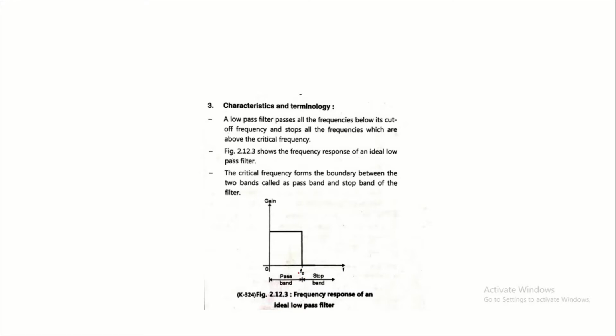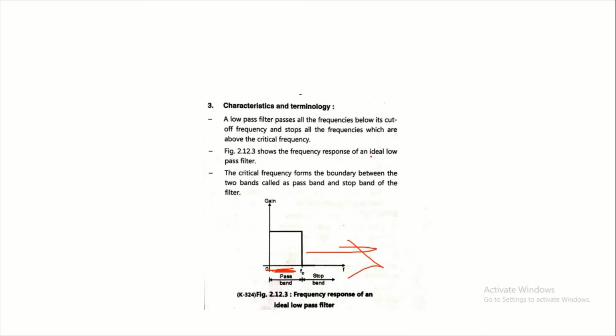The low pass filter passes all the frequencies below its cutoff frequency, so this band is called the pass band, and it stops all the frequencies above the cutoff frequency, so this side is called the stop band.